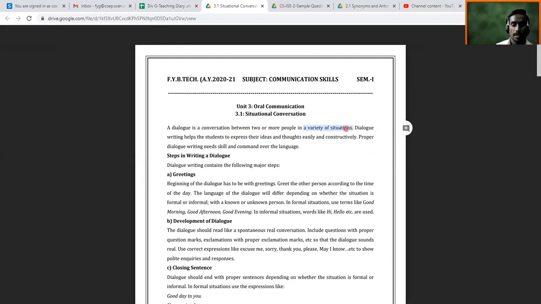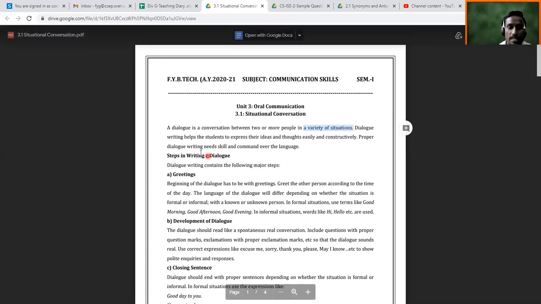In our day-to-day life, we come across our family members, our friends, our neighbors, our relatives. We come across our teachers, maybe our principal, maybe an MLA or MP, or sometimes in the workplace, you come across your colleagues, your boss, your seniors, your juniors. There might be some peons. So these are a variety of situations. And if you are in the market, in your social life, you come across maybe a grocery shop, maybe vegetable sellers. You come across a number of people. So these are a variety of situations, and this is a dialogue.